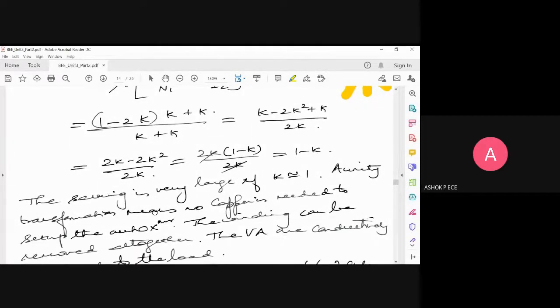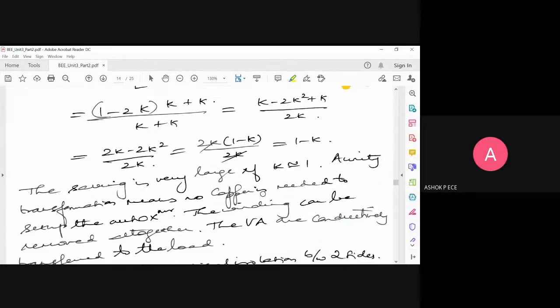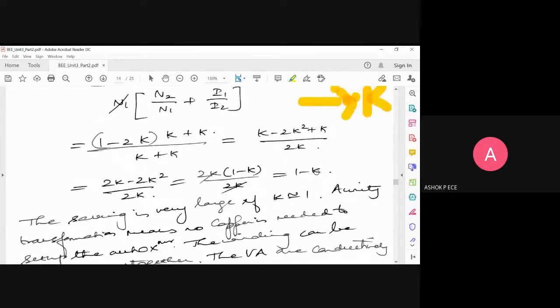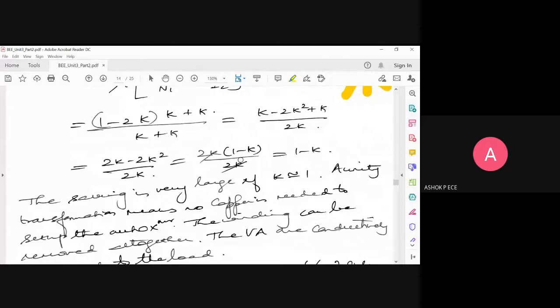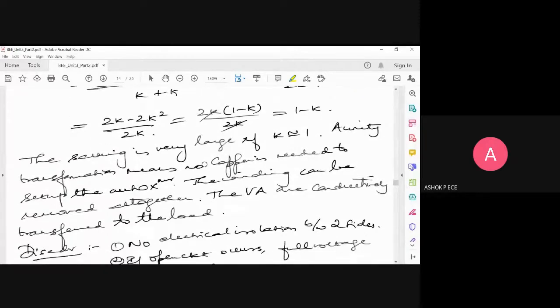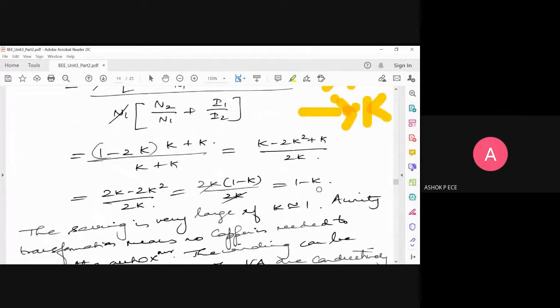So the saving in the transformer is very large if k is approximately equal to 1. If k is equal to 1, the ratio becomes 0. So no copper is actually required to set up the auto transformer. The winding can be removed altogether. Everything is transferred conductively between the load. But k is going to be a turns ratio. So what they say is, if k is approximately equal to 1, the savings is large, which is a condition in which you don't require a transformer at all.